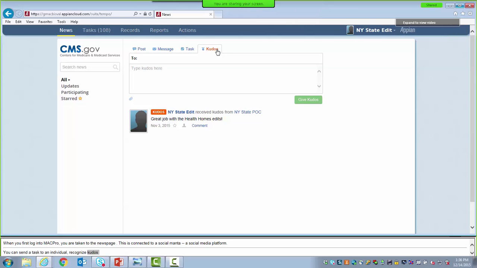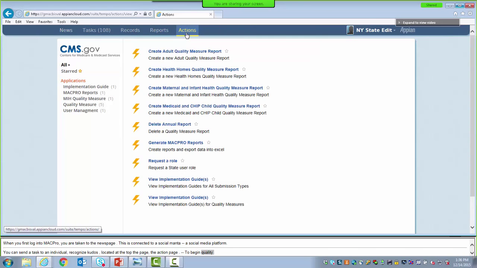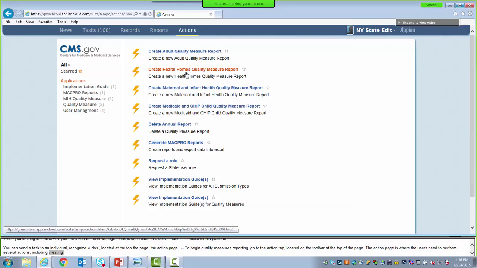The Actions page. So to begin Health Homes Quality Measure Core Set Reporting, first go to the Actions tab. This is located on the toolbar at the top of the page. The Actions page is where MacPro users have the opportunity to perform several actions, including creating an Adult Quality Measure Report, creating a Health Homes Quality Measure Report, a Maternal and Infant Health Quality Measure Report, or a Medicaid and CHIP Child Quality Measure Report.